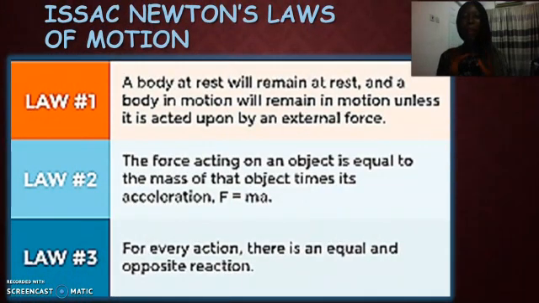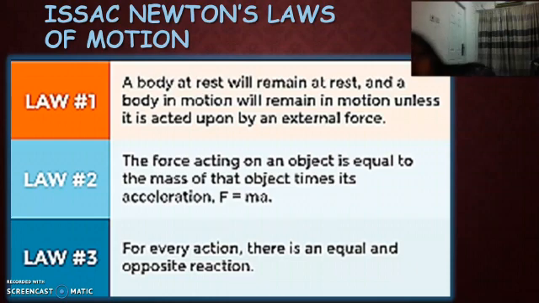Now, very quickly, because this is not actually the aim of our lesson today. But remember, I always tell you, knowledge is never too much. So I'll talk about Isaac Newton's laws of motion very fast. Isaac Newton is a very, very important scientist in the history of science. And he came up with three laws about motion. He said that, first of all, a body. Now, when I say a body, I mean a thing or an object.